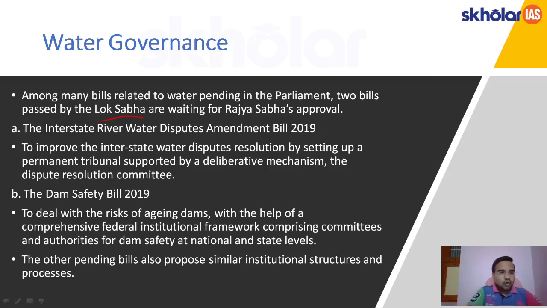Those two bills are, one, the Interstate River Water Disputes Amendment Bill 2019. This bill aims to improve interstate water dispute resolution by setting up a permanent tribunal supported by a deliberative mechanism and a dispute resolution committee. Till now, what happens is under Article 262, the central government used to